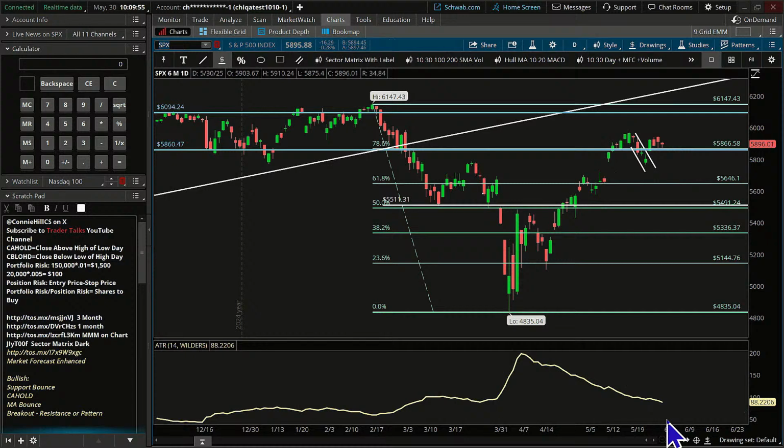Now the beta, we're going to talk about that as we look at some individual stocks. Let's just look at a couple here, and what I'm going to do is bring up the trade tab.